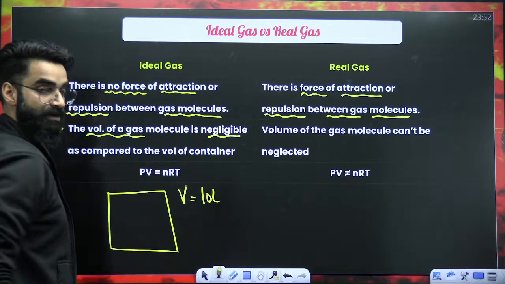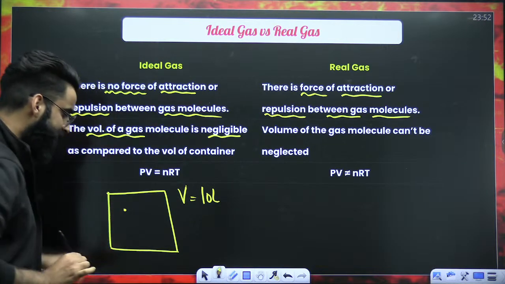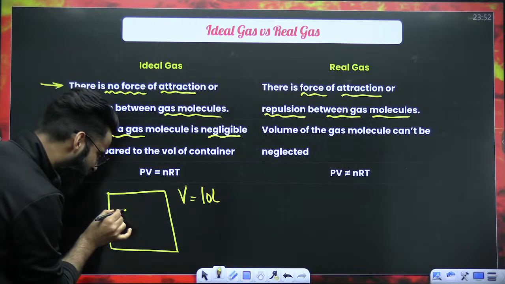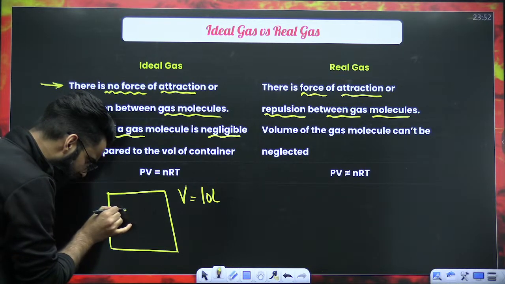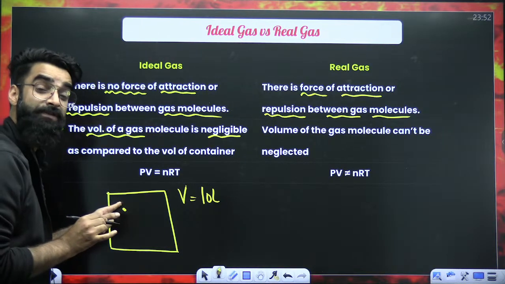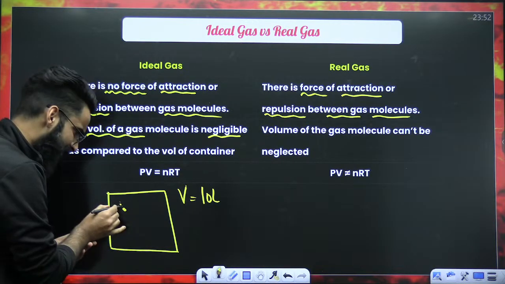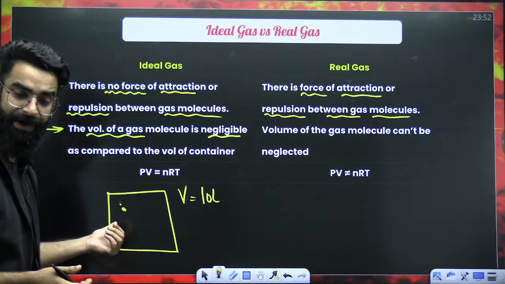The ideal gas molecule I'm representing with a dot, which means its size is very, very small. So its actual volume, which is 4 by 3 pi r cube, will be very small.